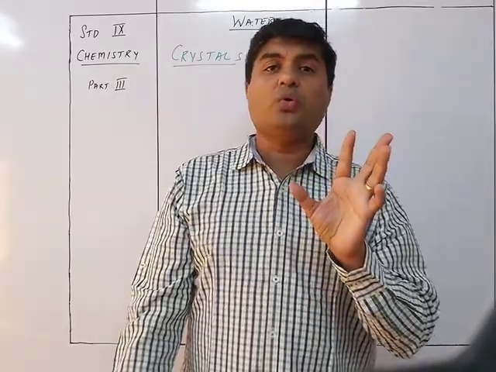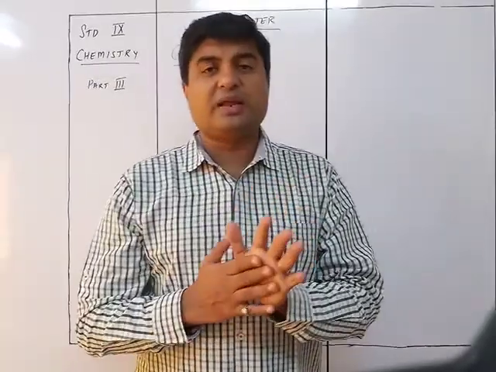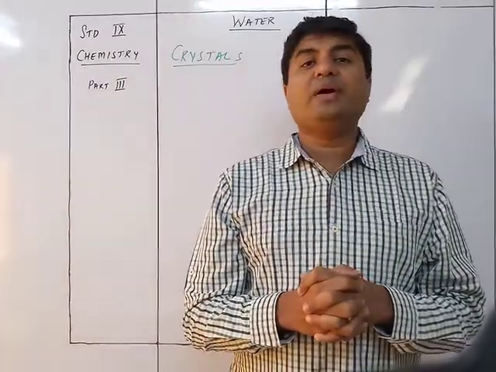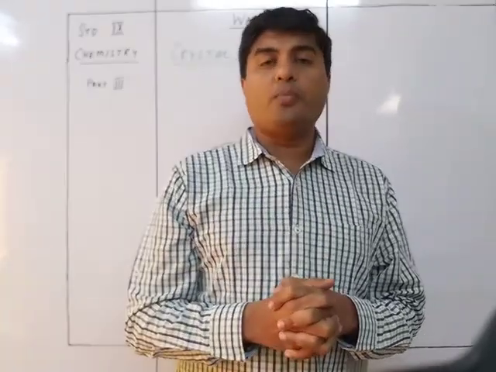When you cool it rapidly, there will be a rapid formation of crystals, and that will give you an irregular shape. The shape formed will not be the regular form of that particular substance.